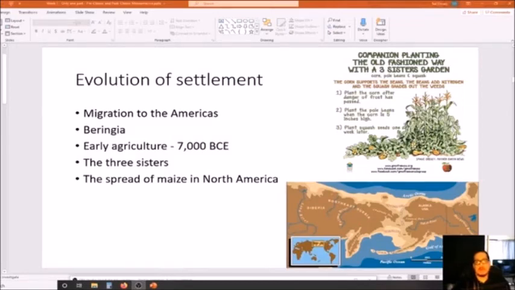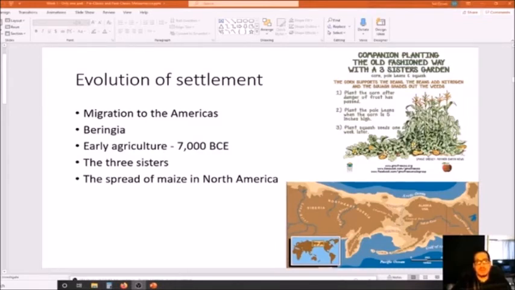So corn is one of the early plants that is domesticated. A couple of other plants that will be domesticated eventually are beans and squash. Together, these are the three sisters. You may see this little graphic that I have here. This is just something that I pulled off the net to illustrate what I'm going to explain to you. Basically, the three sisters are corn, beans, and squash. Okay, they're known as the three sisters.